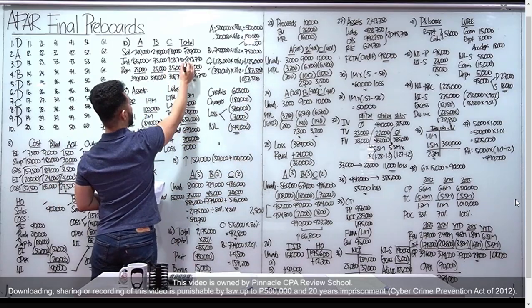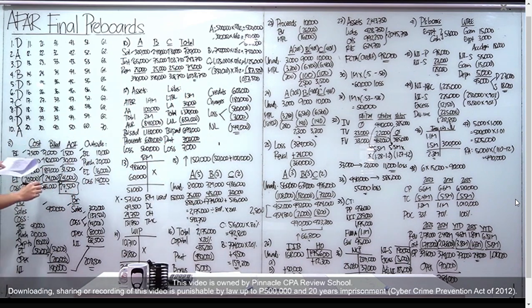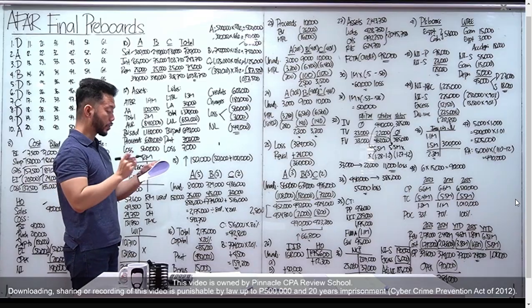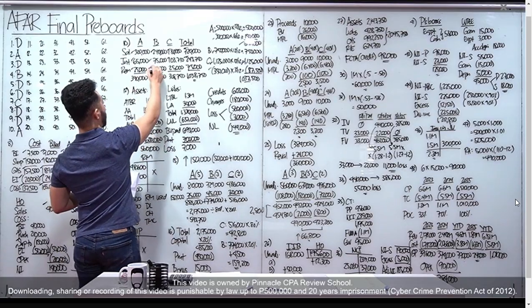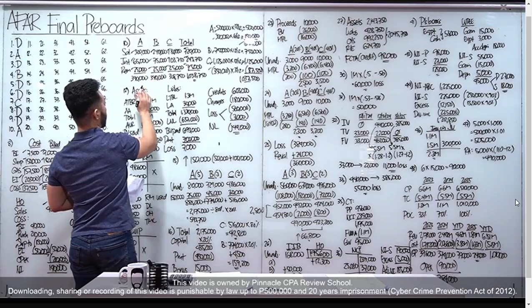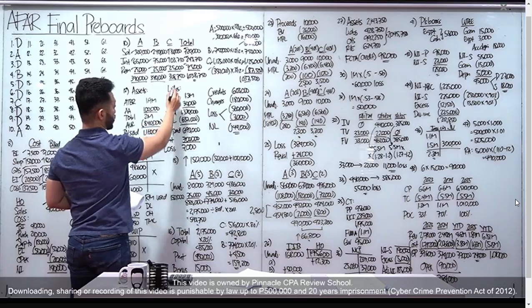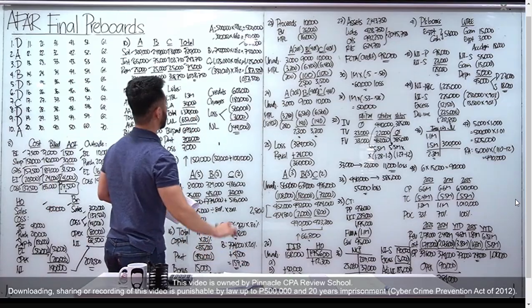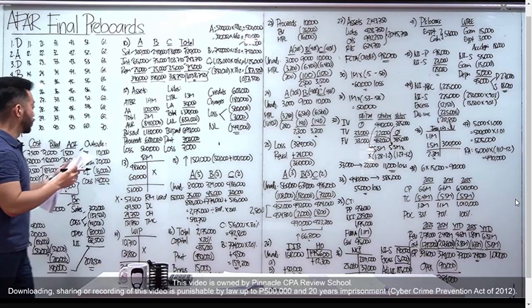I-total mo lahat yan, 243,750, kaya isagot natin sa number 10, total interest is 243,750. Nakalagay dun sa last bullet, share of the remaining partnership profit, 25,000 each partner, plus 25,000 each, total is 75. Add mo lahat yung class. Ito yung share ni A, 390,000, share ni B, 340, share ni C is 308,750. Pag in-add mo lahat yan, iyan yung partnership net profit, 103,850. Letter B for number 11.